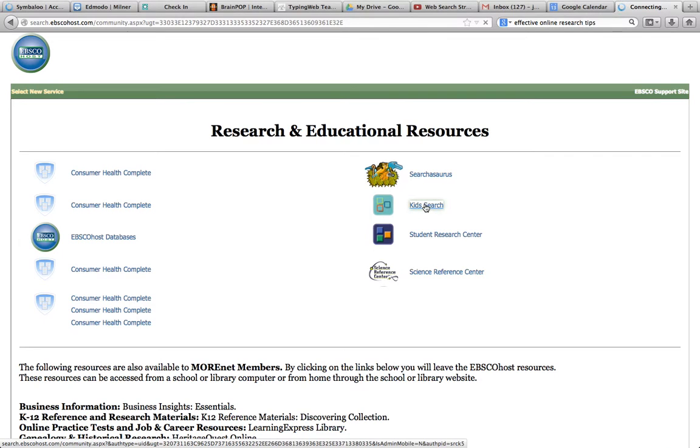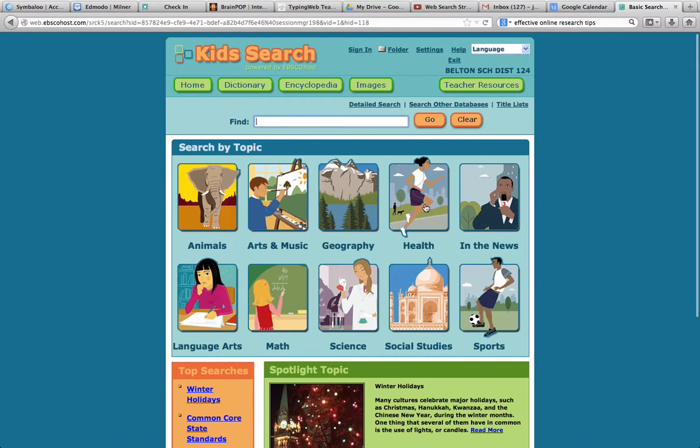Try Kids Search. Okay. Now, same thing, you can search by topic. You can click on these, or if you know what you're looking for, again, home, dictionary, encyclopedia, images. Images is the same as pictures as before.